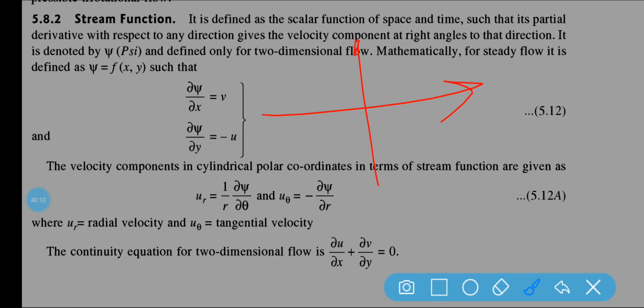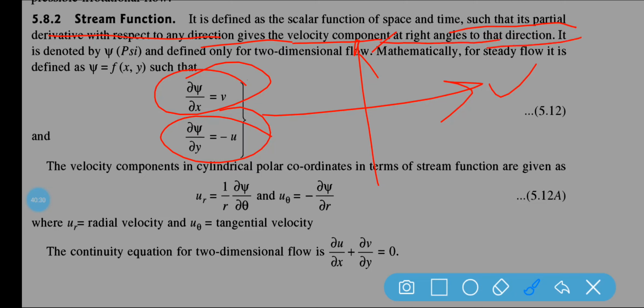So del psi by del x is equal to V, and del psi by del y is equal to U. Why? Because the partial derivative with respect to any direction gives the velocity component at right angle to that direction.